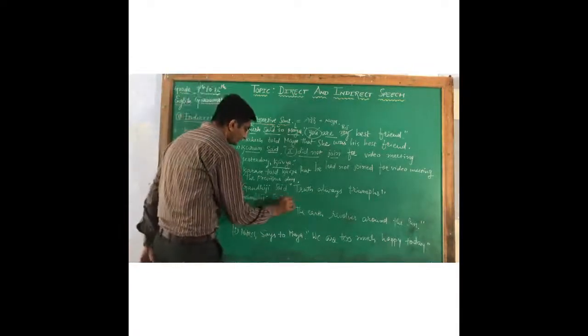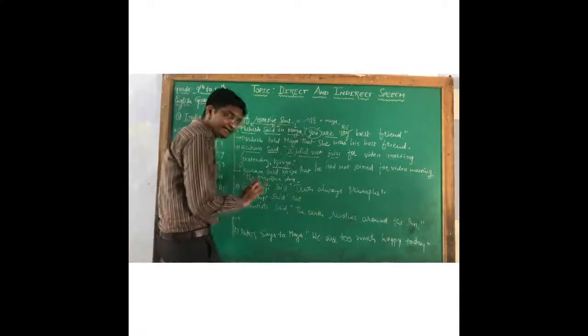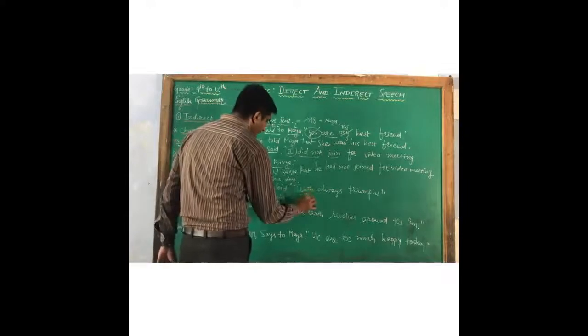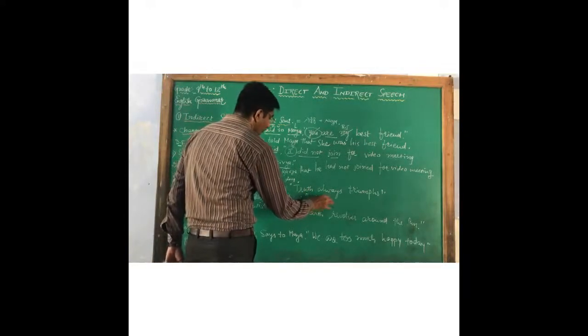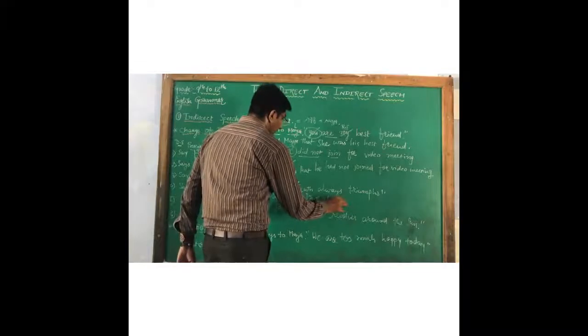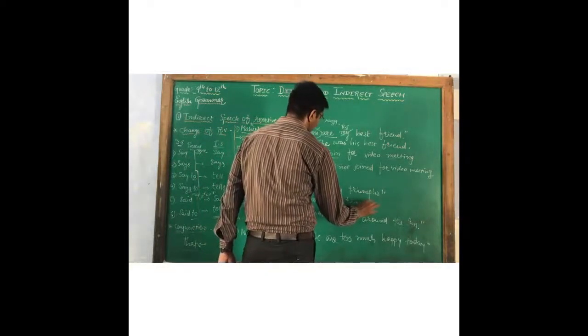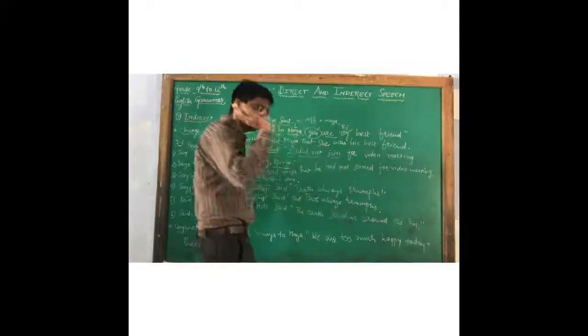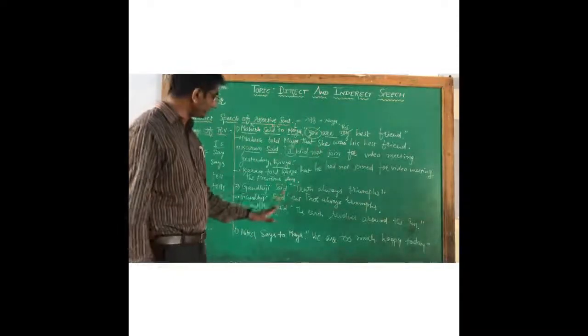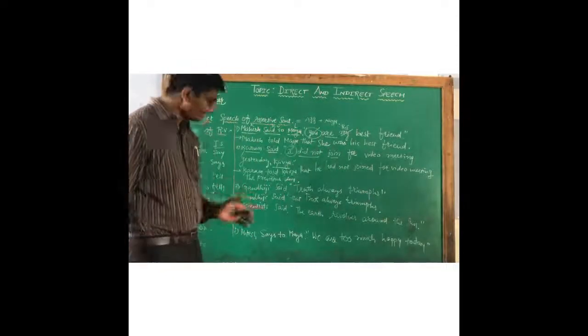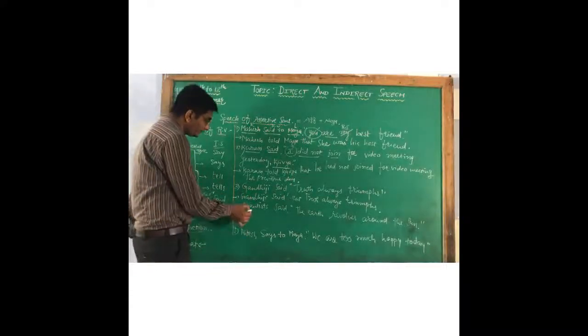Remove comma and inverted comma and put conjunction that. After that the remaining sentence as it is. Truth always triumphs. Full stop. And we remove inverted comma. Such kind of sentence you have read. The same kind I have written over here.